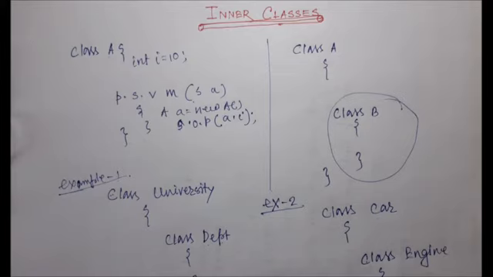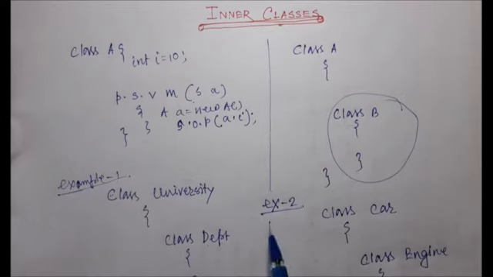Okay. So far we have covered what an inner class is. When a class is declared within a class, it is called an inner class. And why the need of an inner class? Because when we want that without one object there is no chance of another type of object existing, then we use the inner class. I think this is clear to you. If you do not understand, please go through the tutorial, and if you have any doubt, please call me. Okay, so that is the inner class.